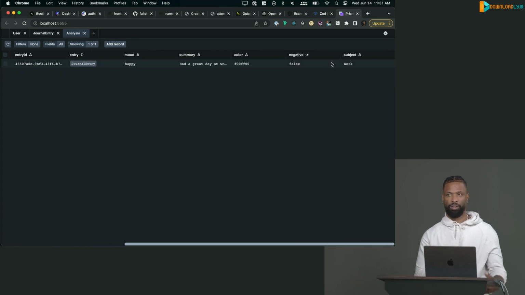So that whole flow of taking in the content of a journal entry, going to some LLM, asking it to do an analysis on all these things, getting back structured output, and then saving that to the database. You just did that. It's pretty impressive. This was so hard to do 5 or 6 years ago.